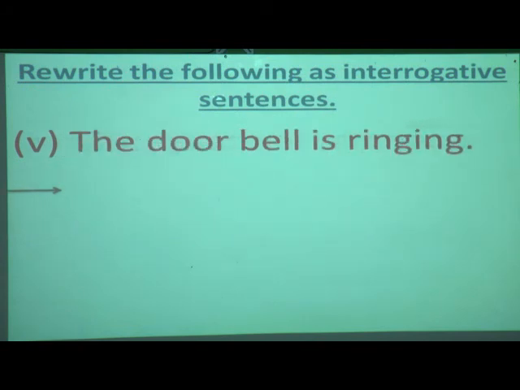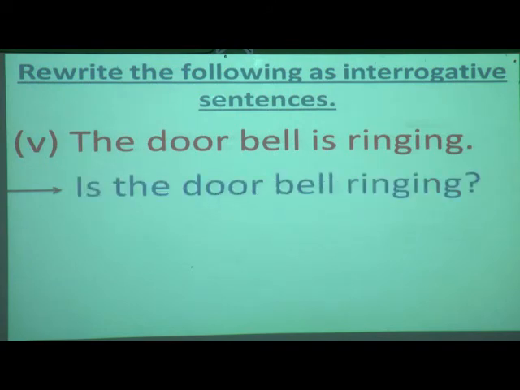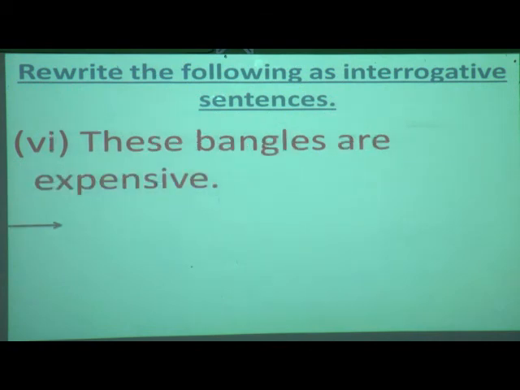Fifth, the doorbell is ringing. What is the subject over here? Is, and the subject is the doorbell. So: Is the doorbell ringing? Okay, now I'll move on to the sixth one.